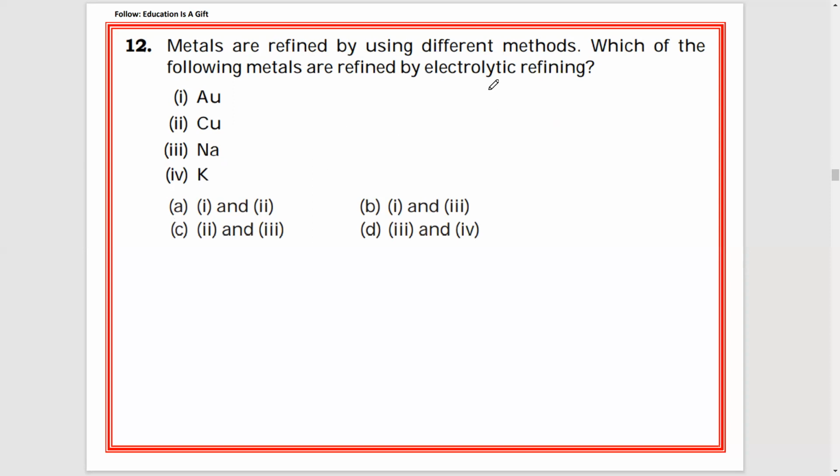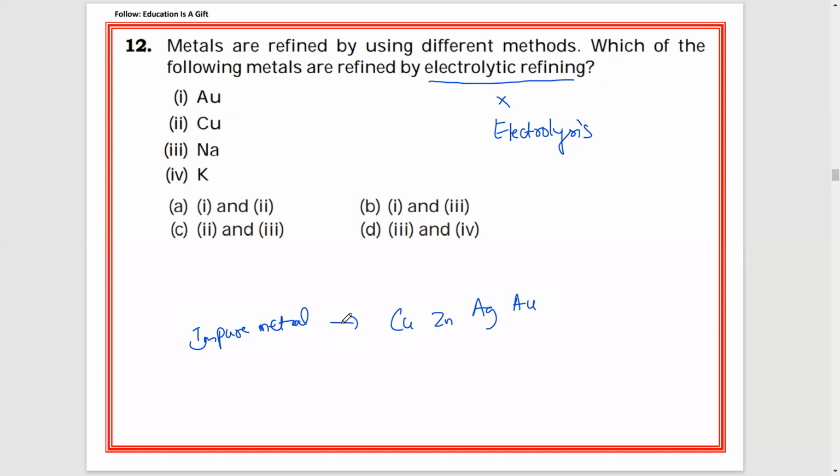Guys, many students will be confused. Here, electrolytic refining is different from electrolysis. Electrolytic refining is used for metals like copper, zinc, silver, Au, etc. This method is used for refining an impure metal. From impure metal, if you want to extract pure metal, it depends on the nature of metals and the impurities present in it.